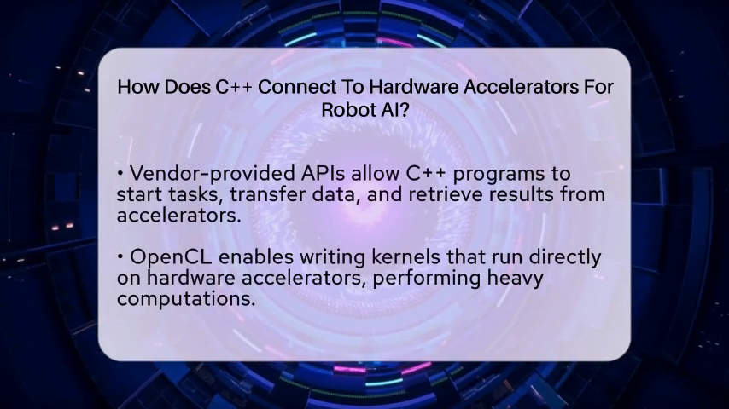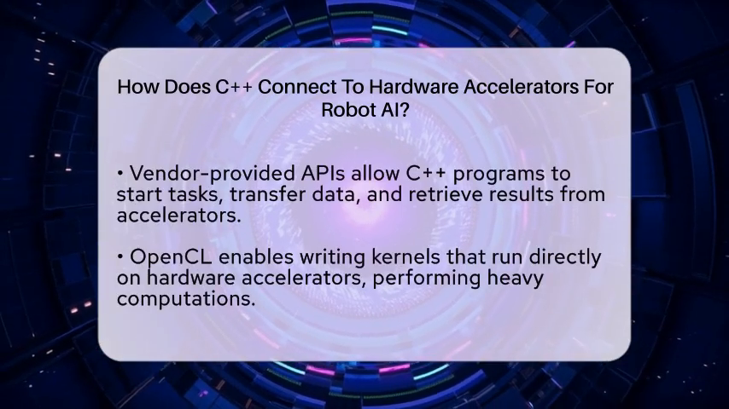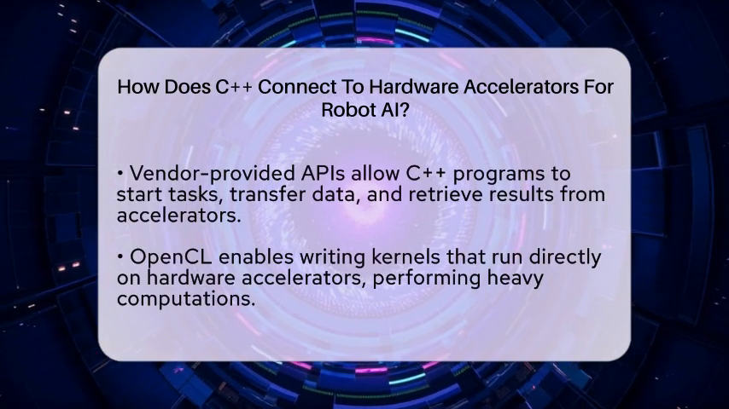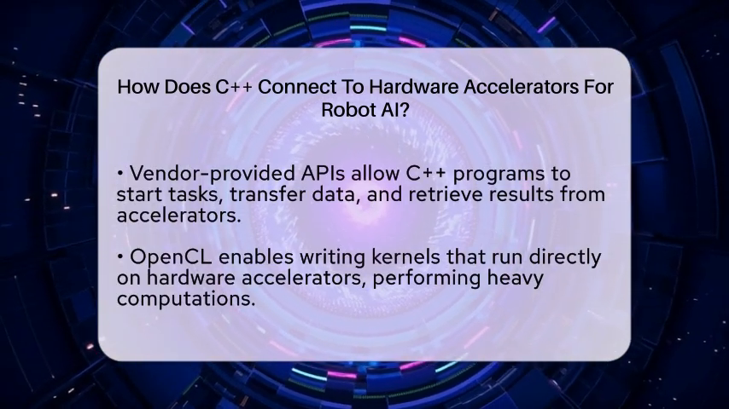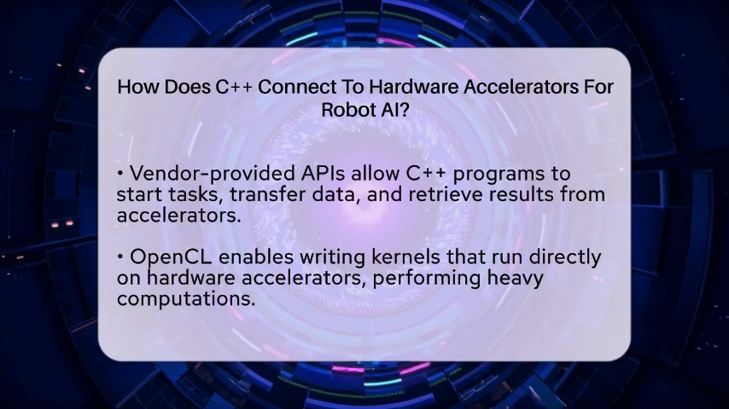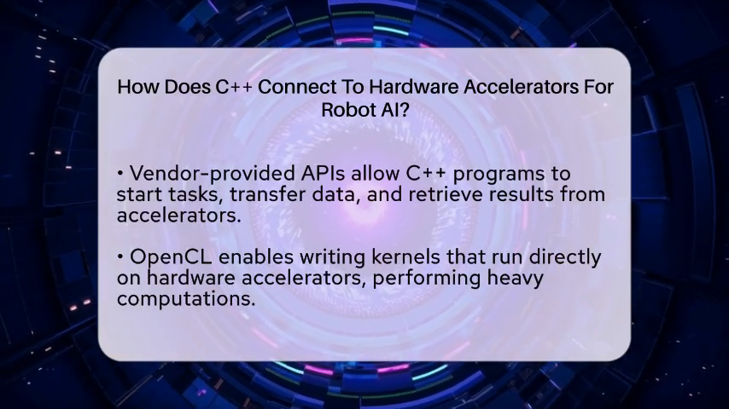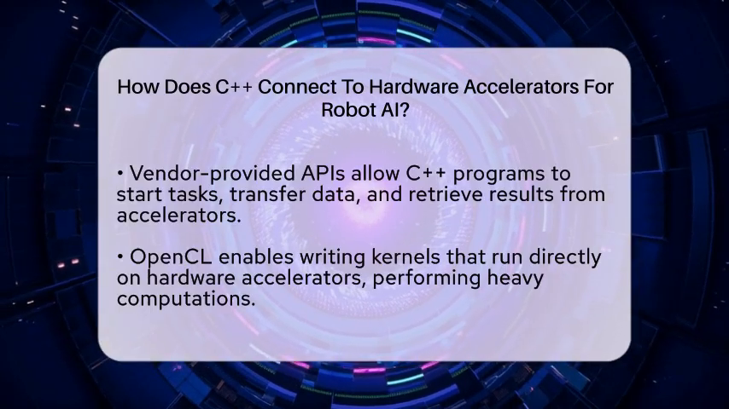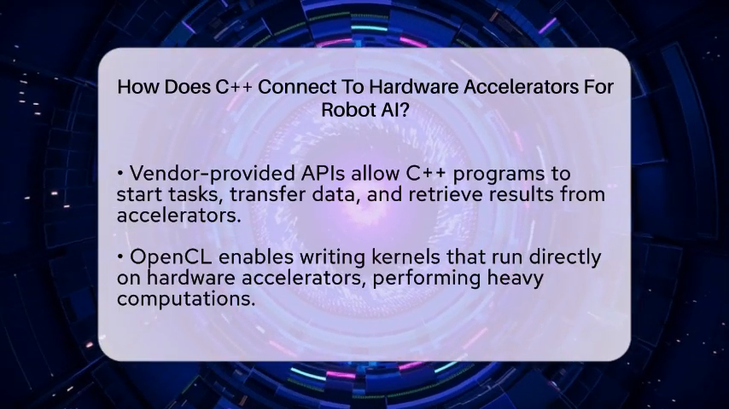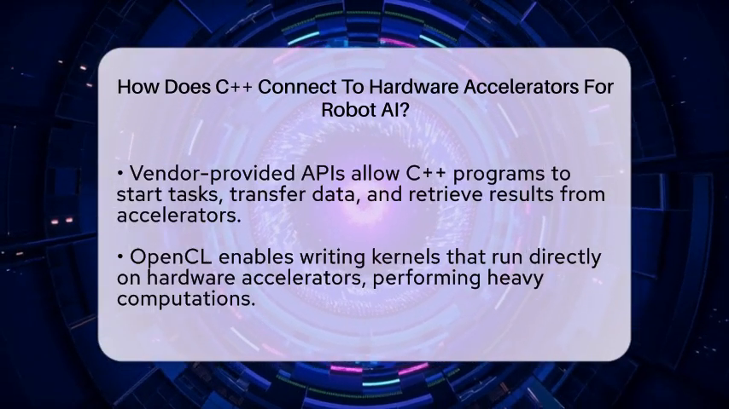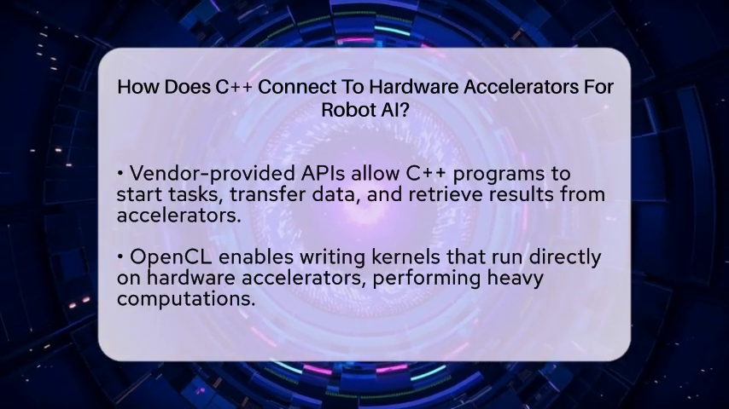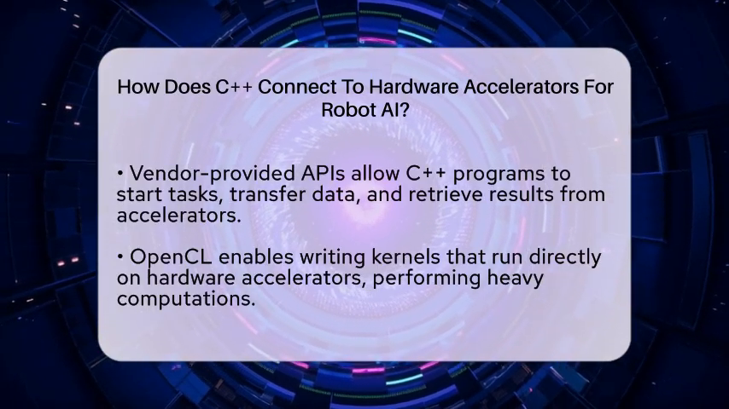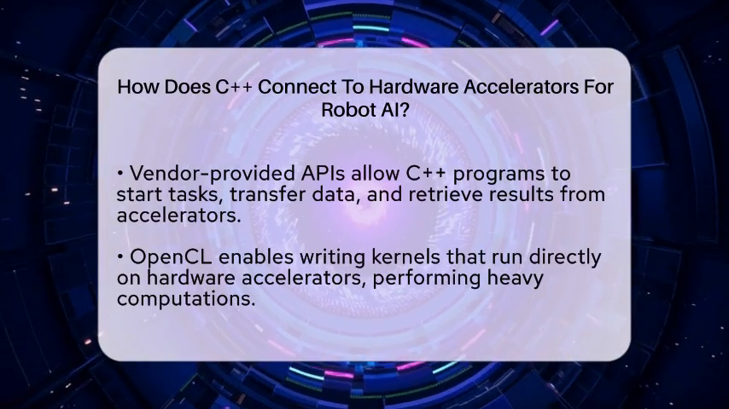Open Computing Language, or OpenCL, is another important technology. It lets C++ developers write small programs called kernels that run directly on accelerators. These kernels perform specific calculations, like image recognition or matrix operations. The C++ code then calls these kernels, offloading heavy computation to the hardware. This process improves speed and reduces power consumption, which is essential for robots operating in real time.